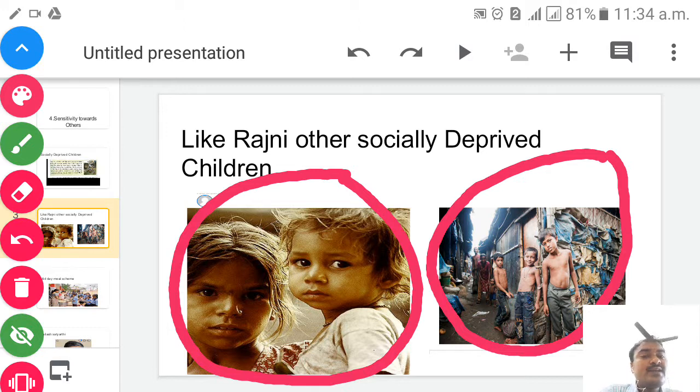So remember children, socially deprived children never live a happy life, a comfortable life. Why? Because their whole life will be spent on the streets, selling items for their survival. Children, understood? Next we will see what the government is doing nowadays.